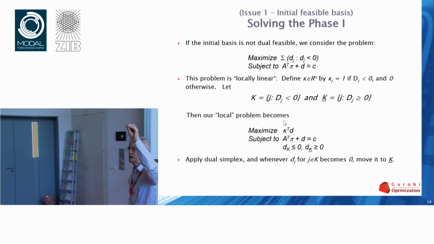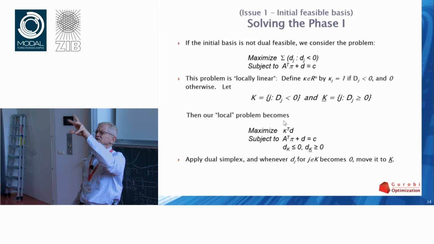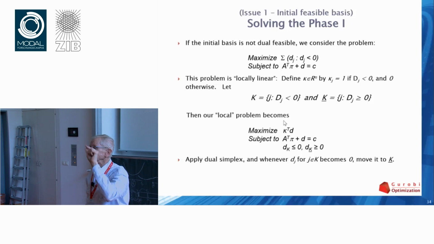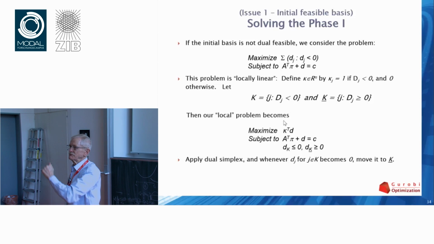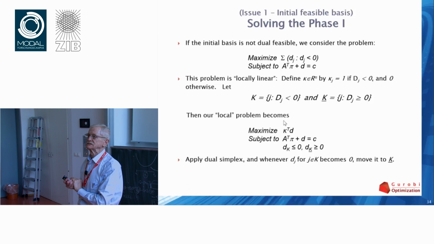So again, the question is, wait a minute, I don't have a feasible basis. How can I be applying the simplex algorithm? But what I've done is I've locally changed the definition of the problem so that it is feasible to a different problem, which allows me to carry out an iteration of the simplex algorithm. And then I repeat that. Okay?